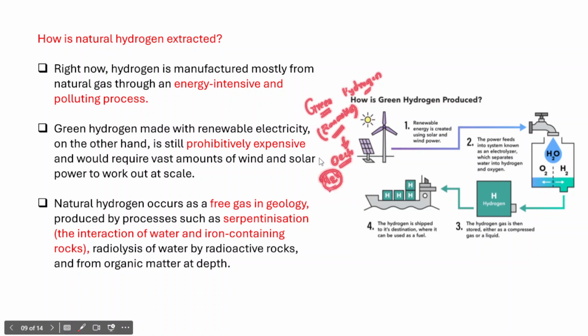But as of now, the majority of the hydrogen that we have been producing is through the natural gas. So natural gas is being used for the production of the hydrogen, right?